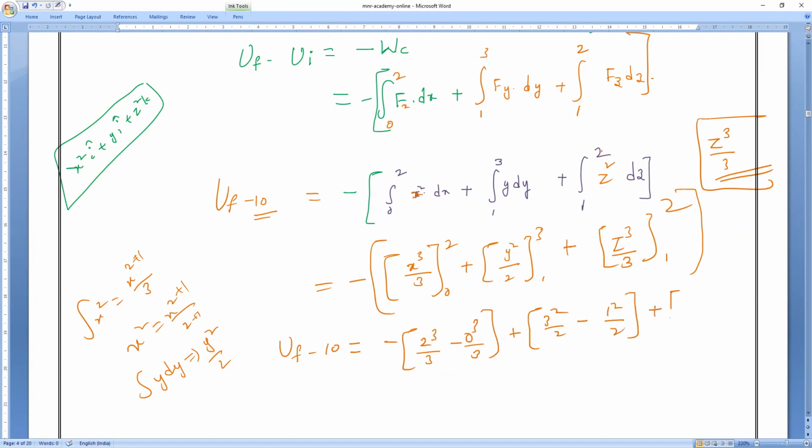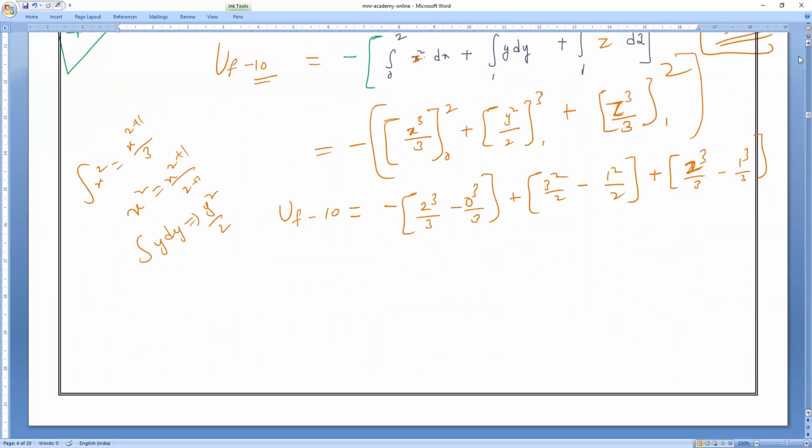Plus next one, what is the next one? Z cube, what is that? 2 cube. So what will happen? Z cube means 2 cube by 3 minus 1 cube by 3. 2 cube by 3 minus 1 cube by 3. Am I right? Speak loudly. Yes, sir.